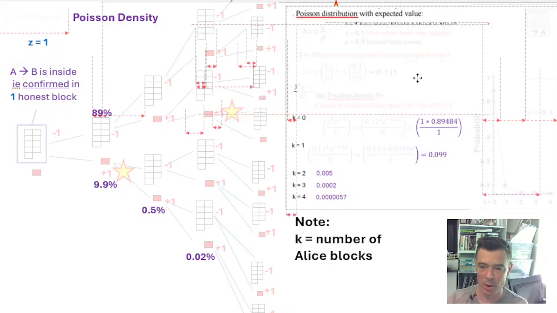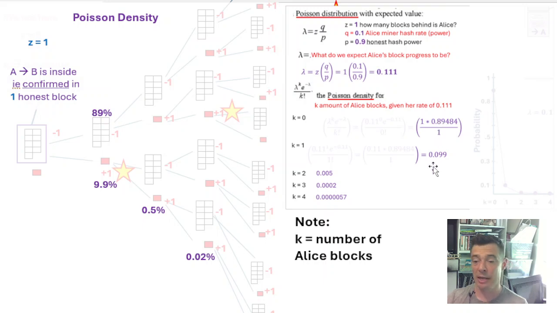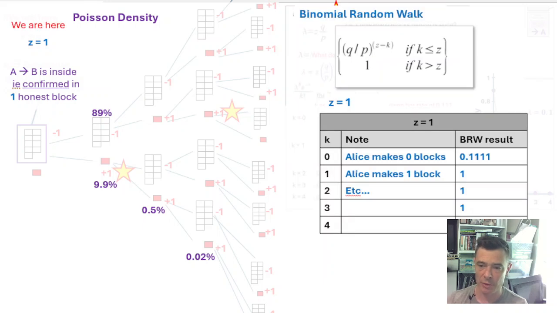Alice is behind by 1 block. We expect her to have this rate, and so we expect her to have an 89% chance that she won't get the next block, and a 10% chance that she does. And then we also account for the very unlikely chances that she gets several blocks in a row.